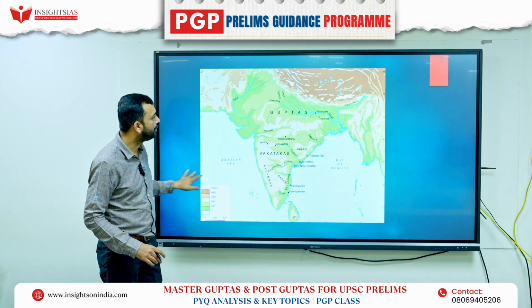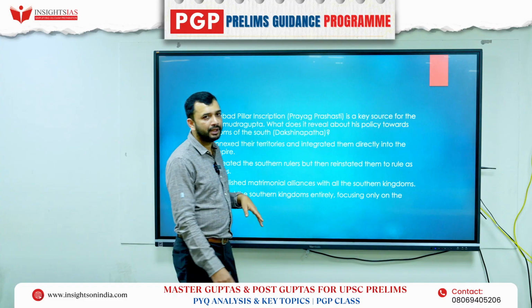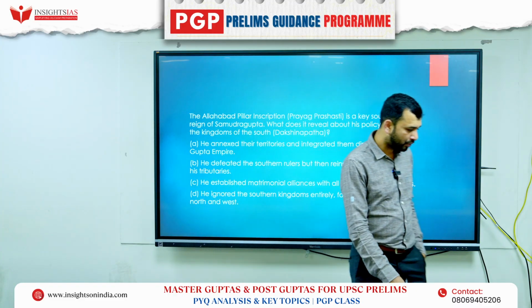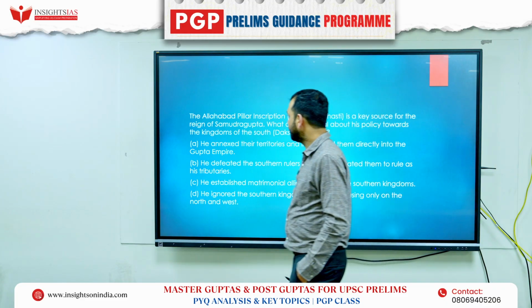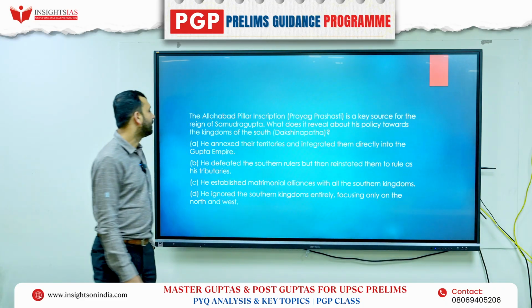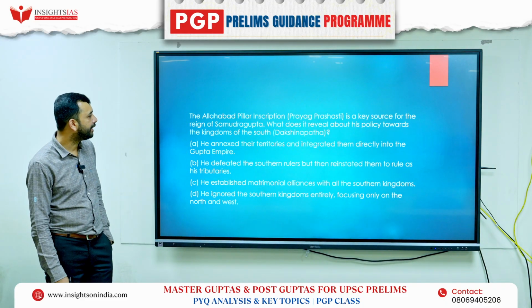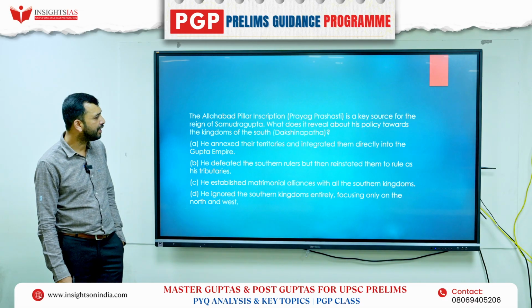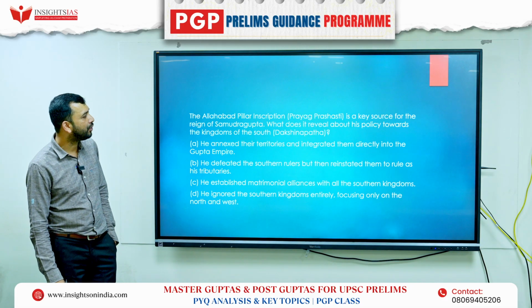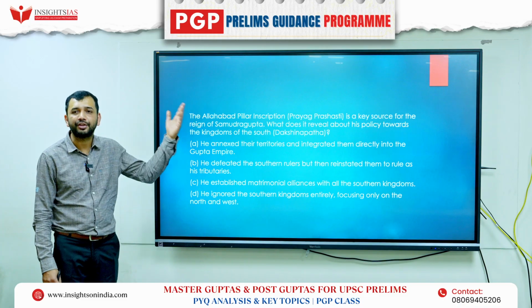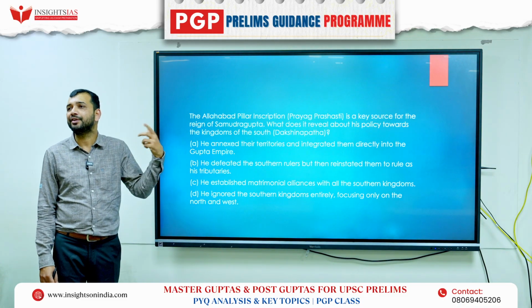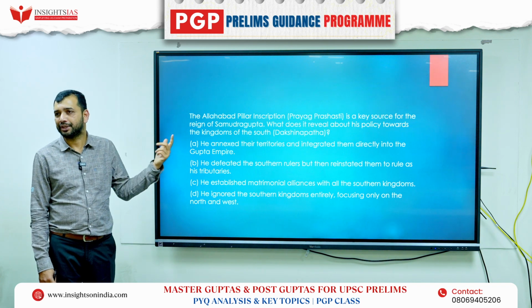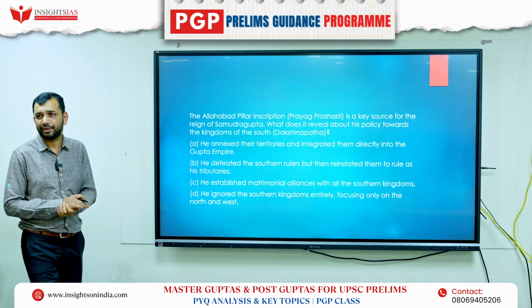Now we'll solve 3 MCQs, right? So those from online, you give it in the comments, right? The Allahabad pillar inscription is a key source for the reign of Samudragupta. What does it reveal about his policy towards the kingdoms of the south? We have seen that there were Pallavas, right? So what was his policy towards the kingdoms of the south?